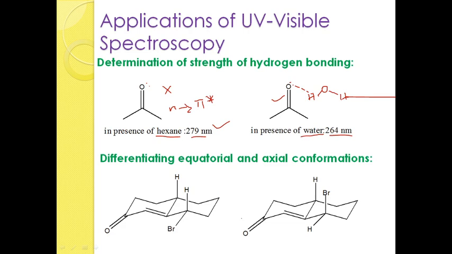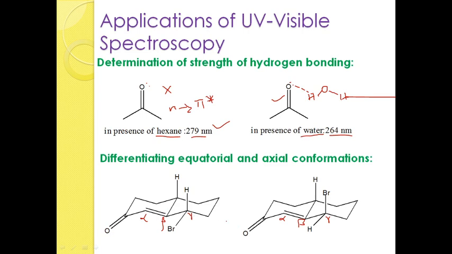Here I am taking two conformations of cyclohexanone derivatives, and these cyclohexanones contain alpha beta unsaturation. So it is an alpha beta unsaturated compound, and at the gamma position you have substitution.